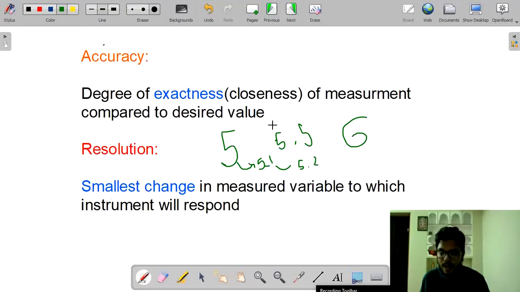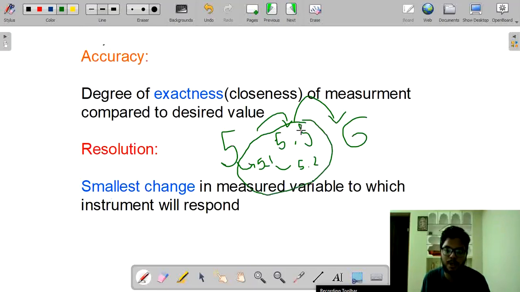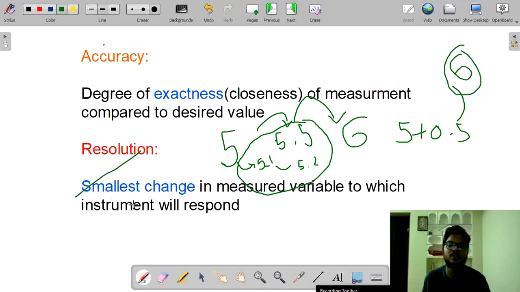But coming to 5.5, my system will display 6. So what is the least value to which your system has responded? 0.5. By adding 0.5 to the previous value, my system has responded and given the value as 6. This is called resolution. So the smallest change is 0.5, such that my system displayed a new value.